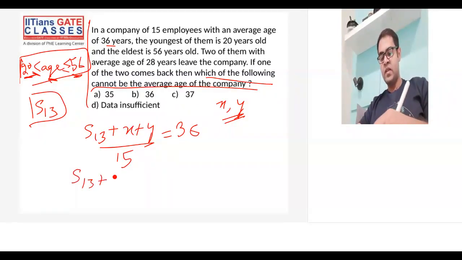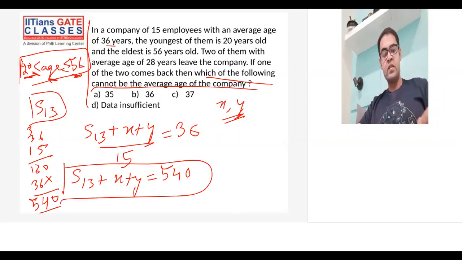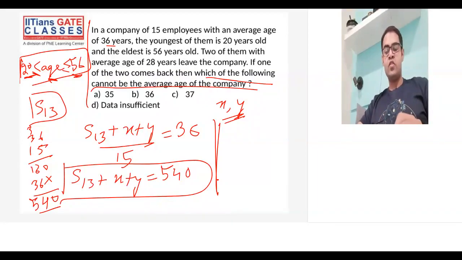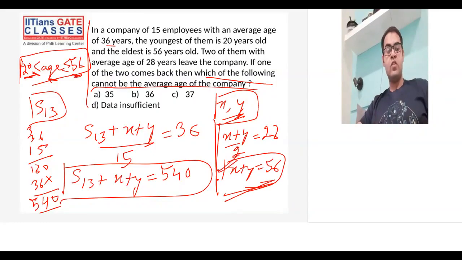So S13 plus X plus Y becomes what? Let's calculate this. 36 times 15 becomes 540. So 540 is the combined age of all 15 employees. This should be clear. In the second equation, they say two of them have an average age of 28 years, so they are giving the average age of X and Y. So (X plus Y) by 2 is equal to 28, and X plus Y becomes 56.